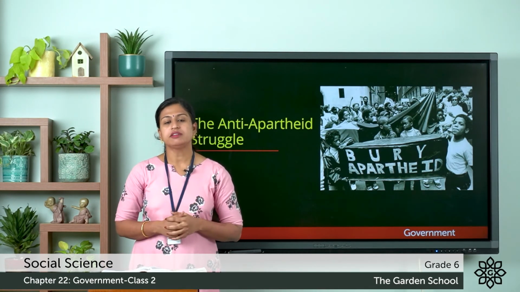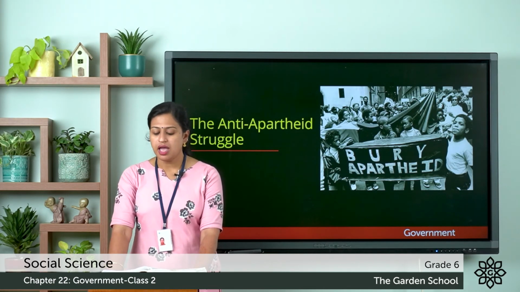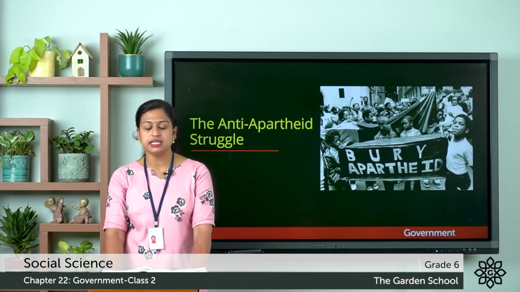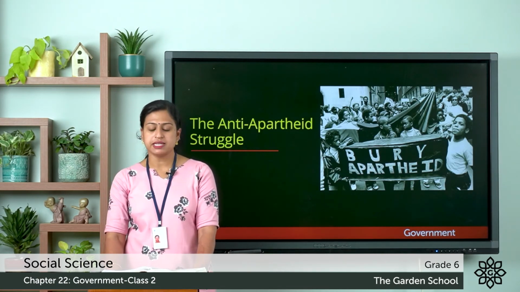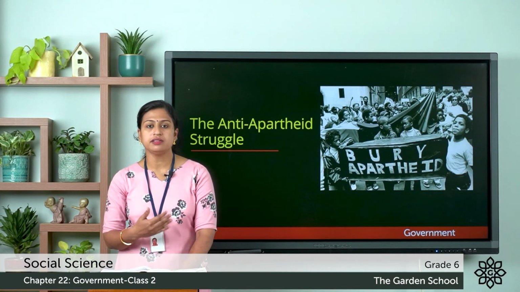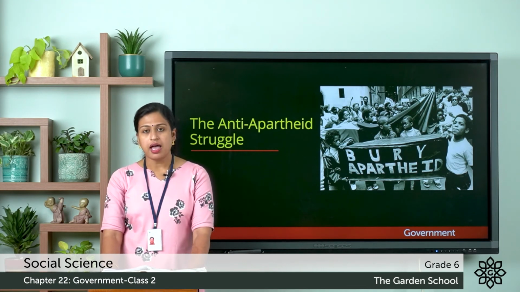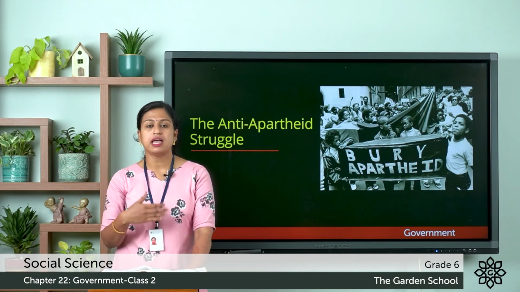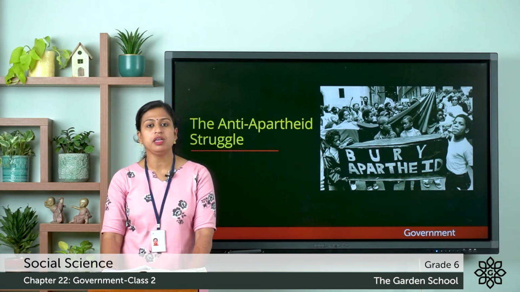Here, apartheid was a form of racial discrimination based on skin color, and it was practiced by the whites in South Africa between the year 1948 and 1994. During the time of apartheid, the so-called whites and the blacks were given separate areas to live, and there were also separate schools, vehicles, even markets for both the races, and the so-called blacks were not allowed to vote. That means they were not allowed to participate in the functioning of the government.